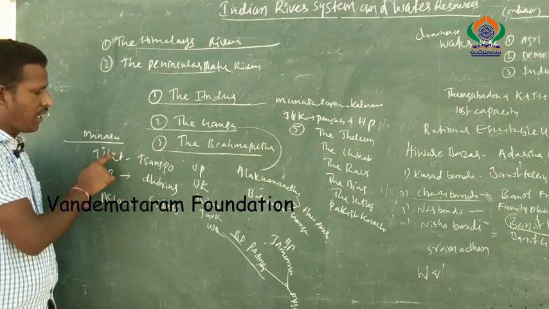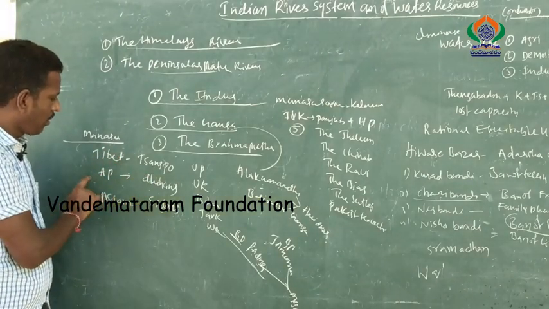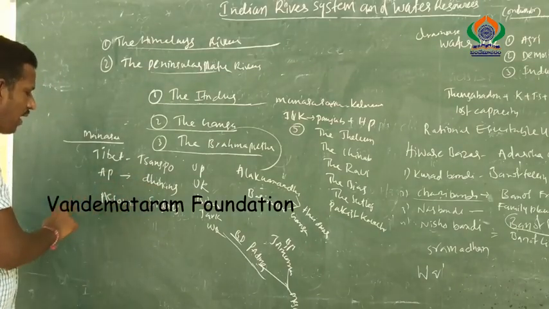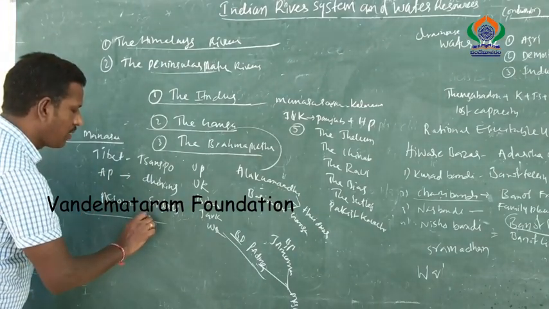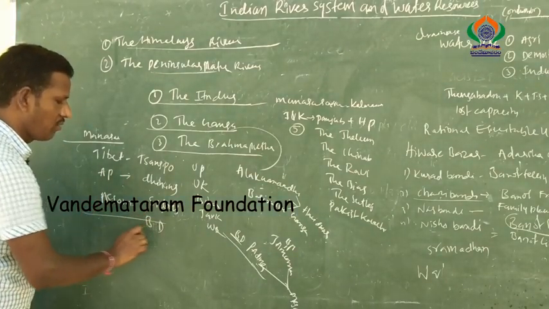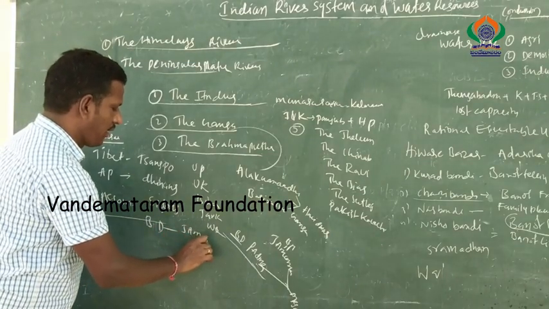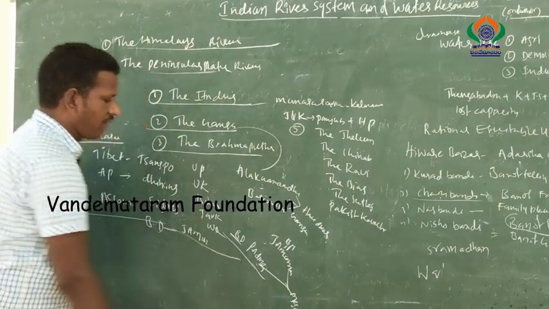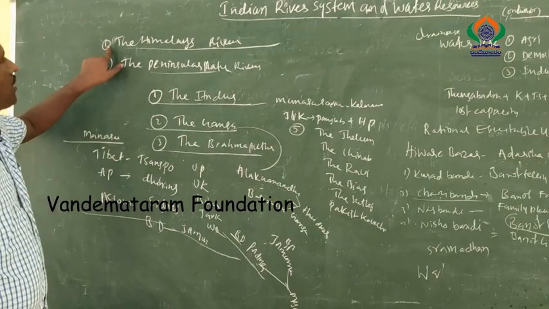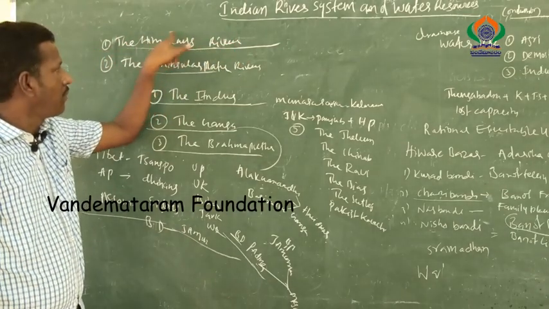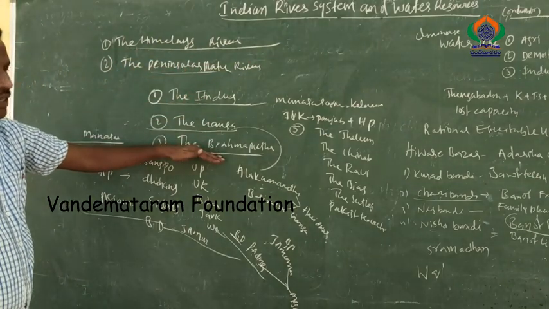Now the river Brahmaputra has different names in different areas. The Tibet people call it Tsangpo, the Arunachal Pradesh people call it Dihang, the Assam people call it Saidang. Next the river enters Bangladesh, where people call it simply Jamuna. Next the Jamuna joins the river Padma, and the ultimate final name is the Meghna. So these are the Himalayan rivers, divided into three categories: the Indus, the Ganga and the Brahmaputra.